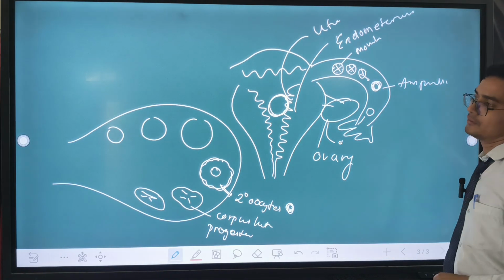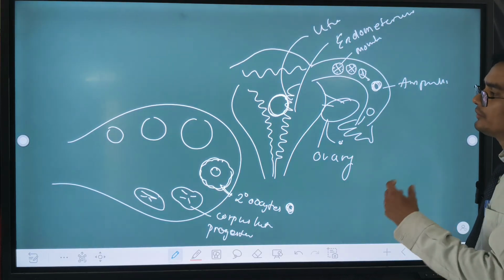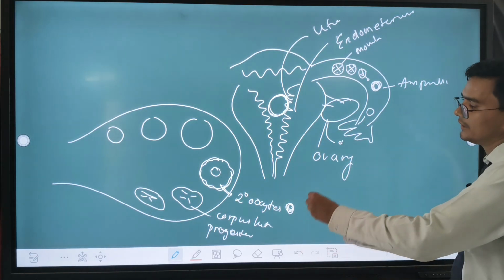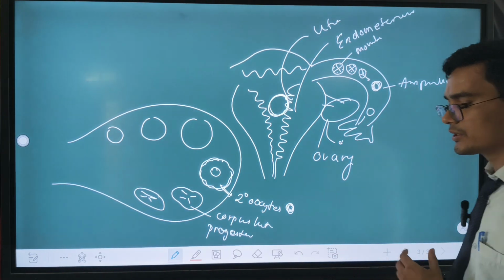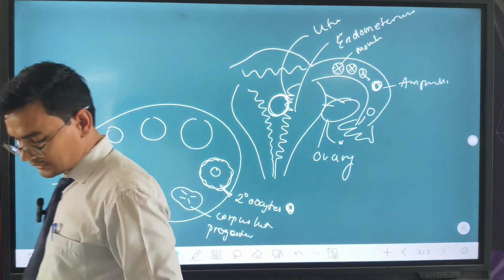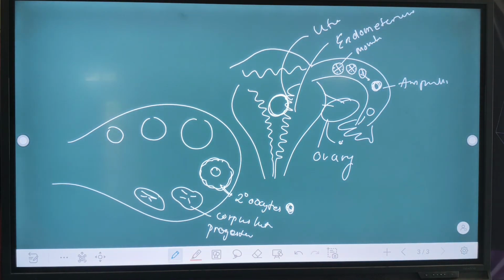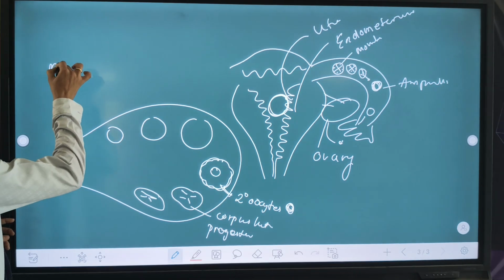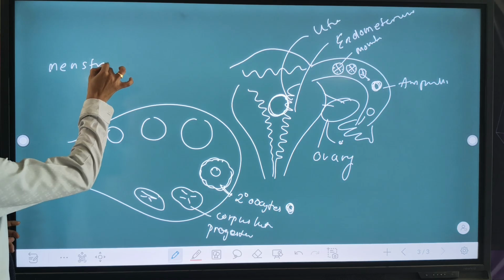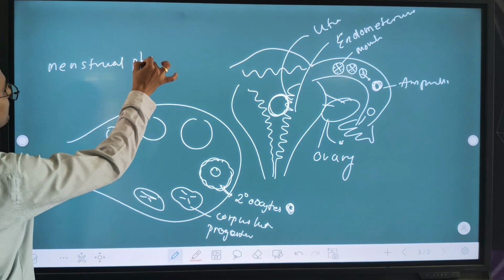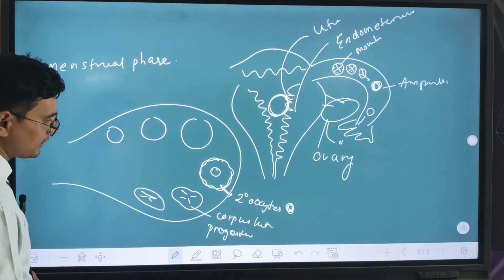If the implantation does not take place in the uterus, the uterine wall degenerates. Okay, this is called the menstrual cycle. The cycle starts with the menstrual phase. इसको हम बोलते हैं menstrual phase.